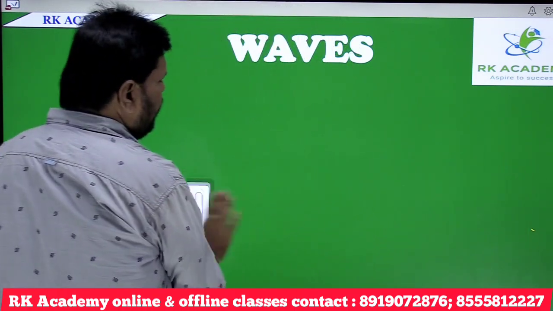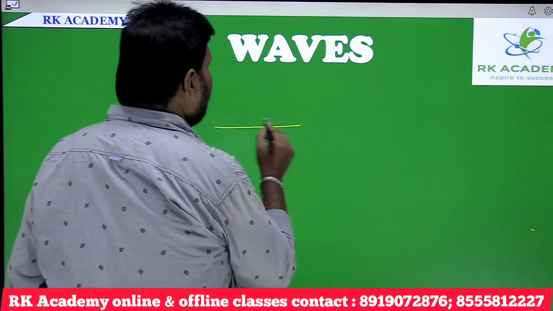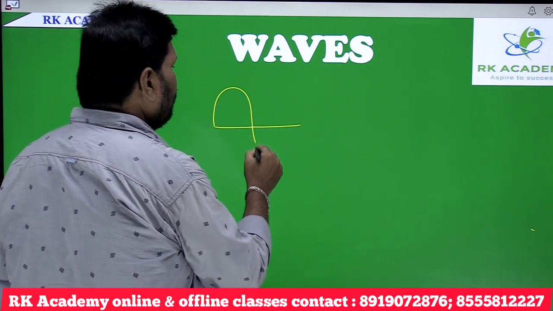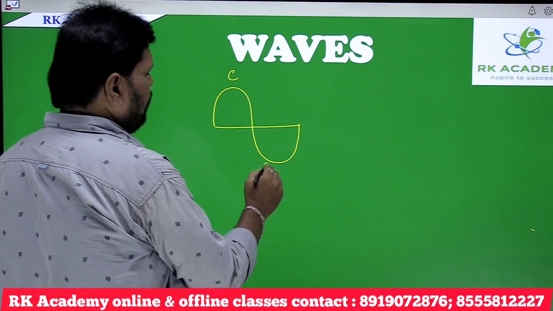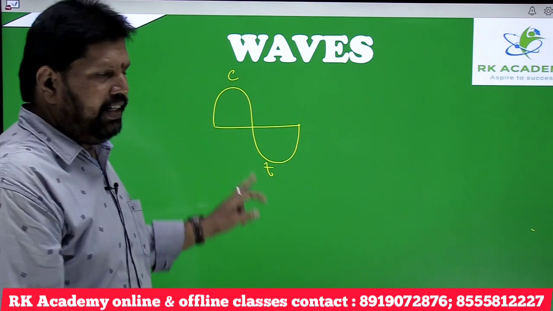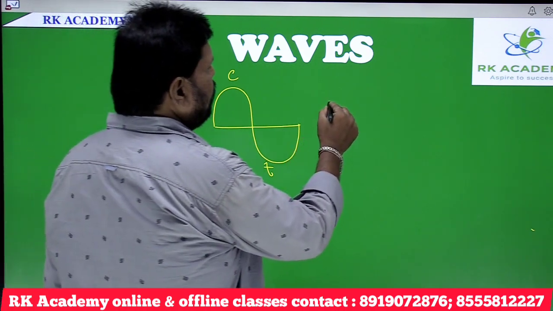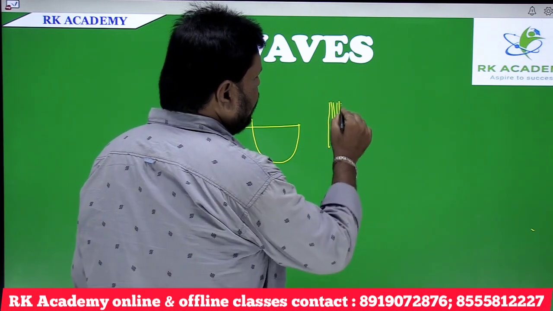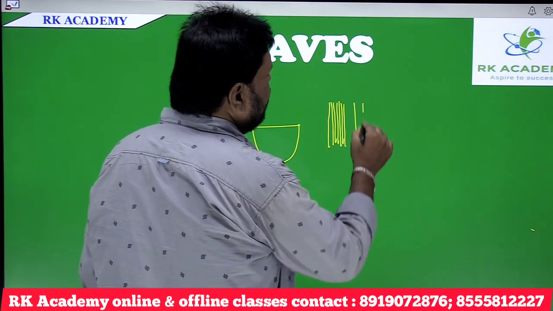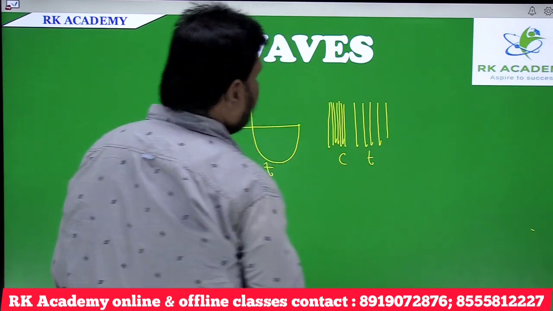Time period means, see, this is a complete wave. The time taken to form one complete wave is known as time period. To form one complete wave, how much time is required? That is known as time period.